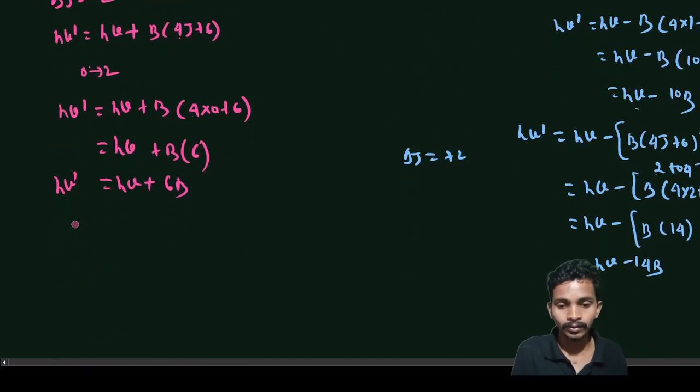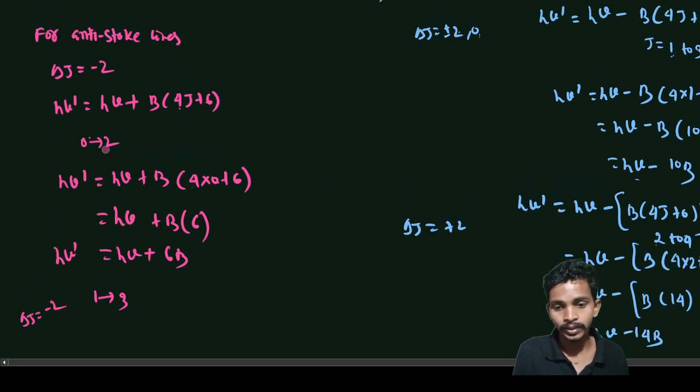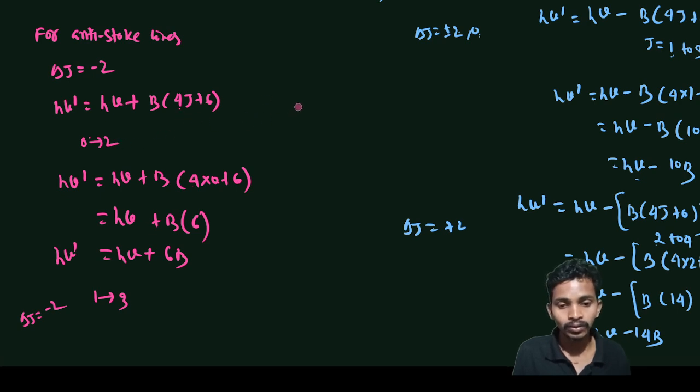Again if I go for, let's say, 0 to 1, then 1 to 3, because delta j I want is minus 2. Okay, so how do we get minus 2 here? Because here you see 0 to 2, so from 0 to 2 I am going, so delta j is final minus initial.